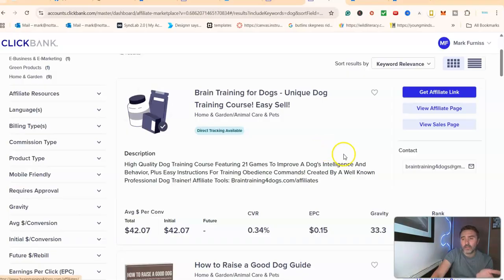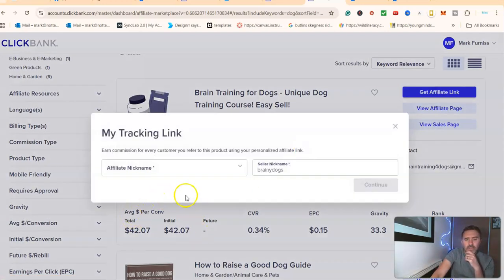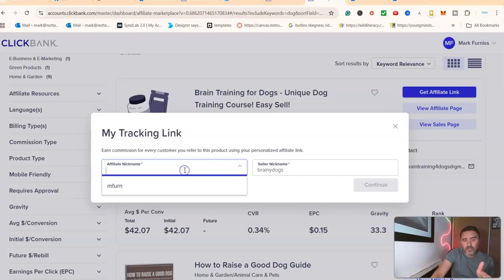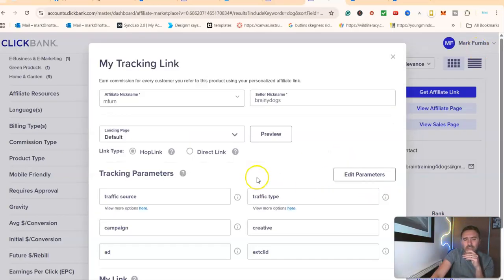So we're going to go with this one. Now for this, you see up here where it says get affiliate link. Just click on there, click affiliate link, and basically in here, you see up here it says earn commission for every customer that you send over to this. Now in here you can put in your nickname, you can also fill this in as well. So I'm just going to click on there, and you see how it just populated this down here, it normally does it via your name or a username or nickname when you're signing up to ClickBank. Okay, so for now I'm just going to click on there.